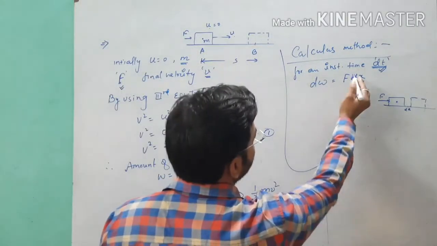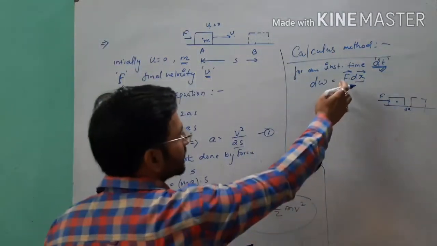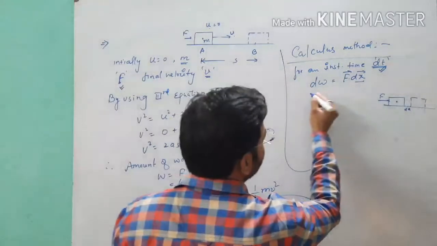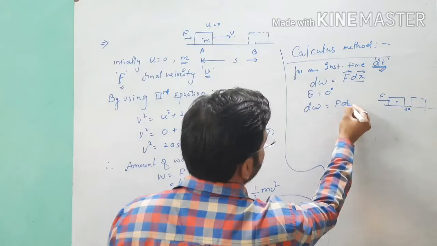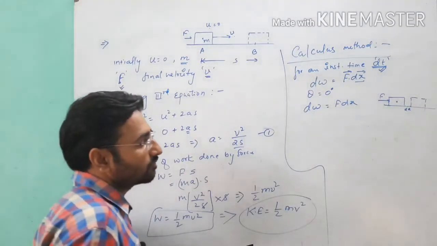If you want to write it in dot product form, you can, but here the direction of force and the direction of displacement are both the same, so theta will be 0 degrees. So your work will be F into dx. Point clear, students? F dx is the amount of work done.